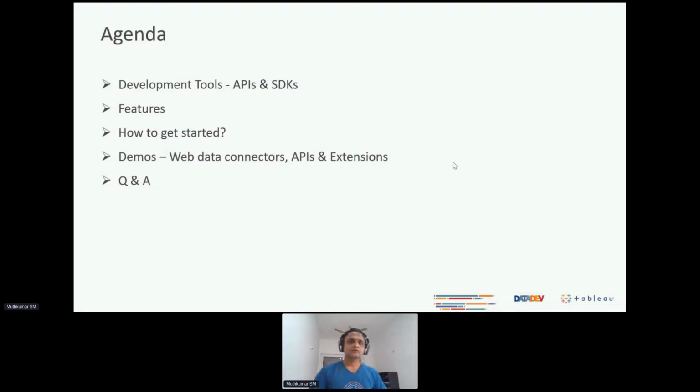Now, this is going to be the agenda for us, and we'll be reserving some time towards the end. Please keep your questions coming in through the chat window, or you could reserve your questions towards the end of the session. We'll be going through the development tools, discussing the features, and how to get started. This would help you have a very meaningful conversation with your customers and with your product managers group, as well as do some things on your own just to have some quick-fire analytics running in your solutions. And we'll also have some quick demos on some of the stuff that I've built, which I thought I'll showcase to give you a feel of what this is all about, right?